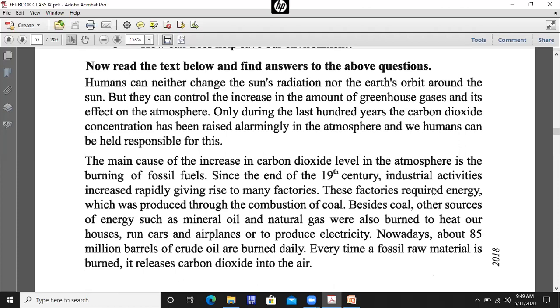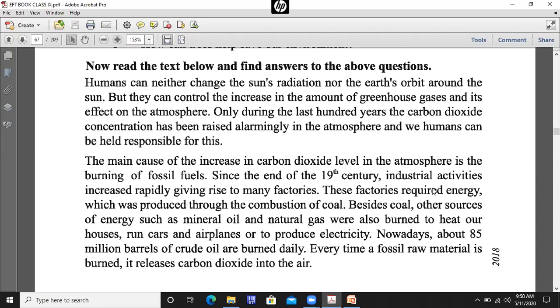Humans can neither change the sun's radiation nor the Earth's orbit around the sun. Okay, humans cannot change the sun's radiation, nor the Earth's orbit around the sun or the Earth's moving power. We cannot change it, but we can control the increase in the amount of greenhouse gases and its effect on the atmosphere. We can control the increasing amount of carbon dioxide in our atmosphere because we are producing greenhouse gases day by day.